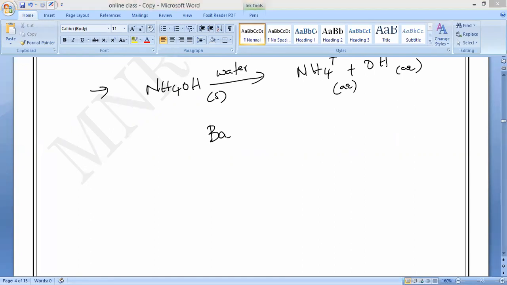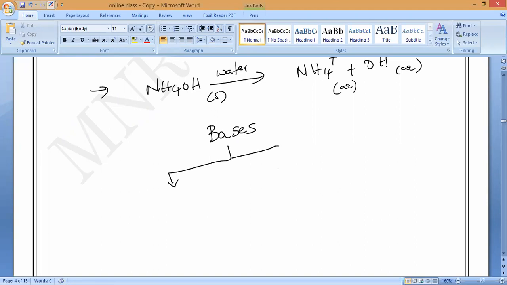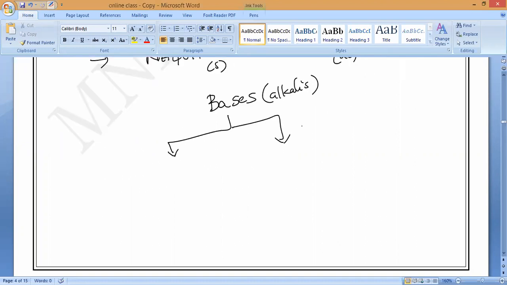Whenever I am talking about bases, I am talking about alkalis. So like acids, bases also have two types: strong bases and weak bases. Now, Ashika will say, forget about the base, strong acid and weak acid.